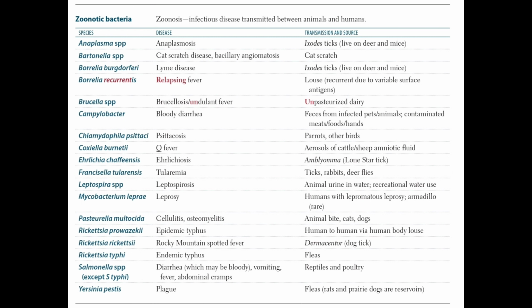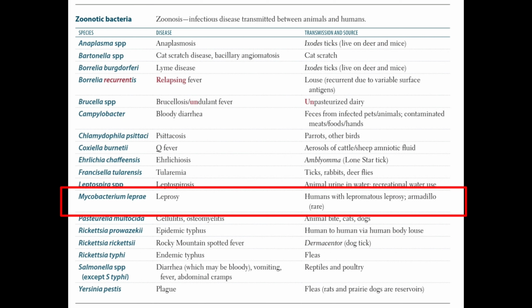transmission. Mycobacterium leprae causes leprosy, and a human with lepromatous leprosy is the main source of the infection. A person who has lepromatous leprosy has a high bacterial load, and it can be transferred from one person to another. And the nine-banded armadillo, from which leprosy can be cultured, is also one of the main sources. The armadillo can harbor Mycobacterium leprae bacilli, so we have to be cautious.